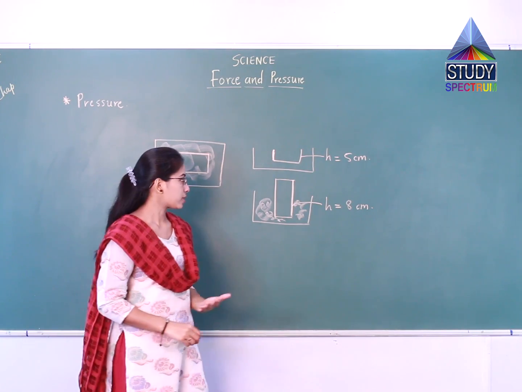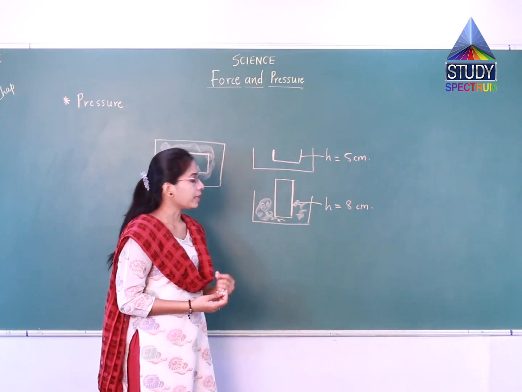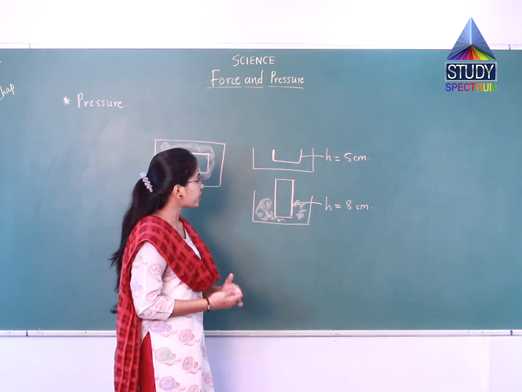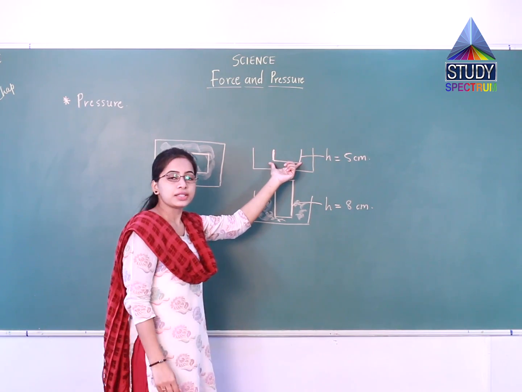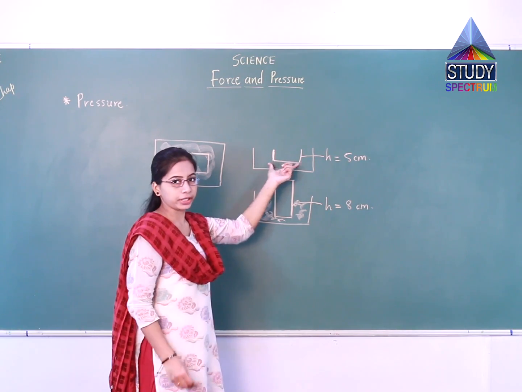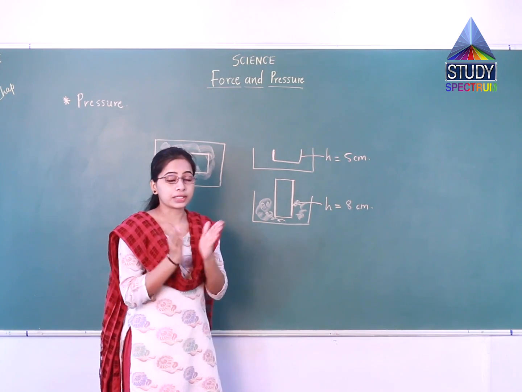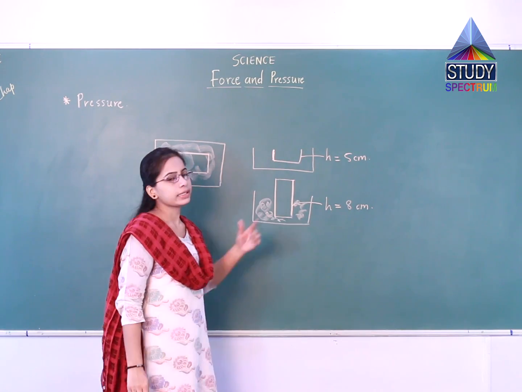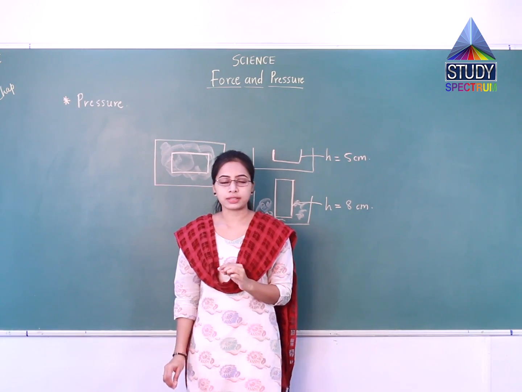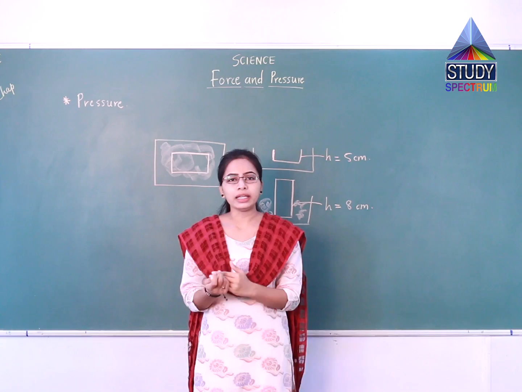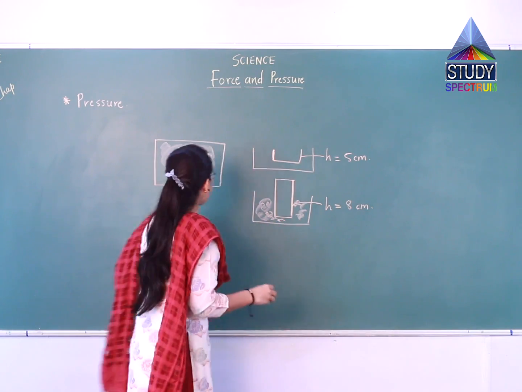Now why does this happen? The brick has the same mass, but this time the area which is in contact with the mud is changing. Here you can see, since we are keeping the brick horizontally, the area of the brick in contact with the mud is wider, but in the second case it is smaller. That means here area matters. This is the first example.